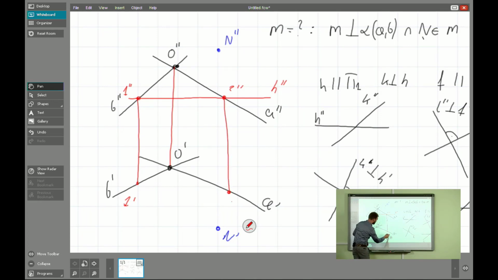We see that there is some difference in elevation, okay, and then the auxiliary line H prime is somewhere here, okay, H prime.